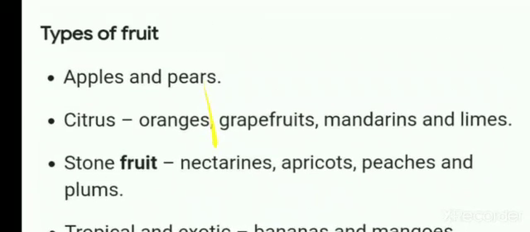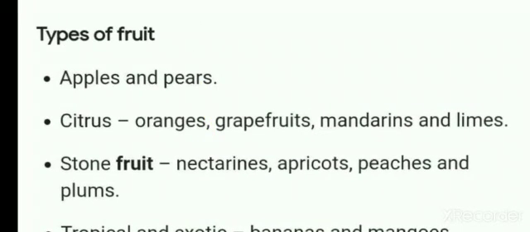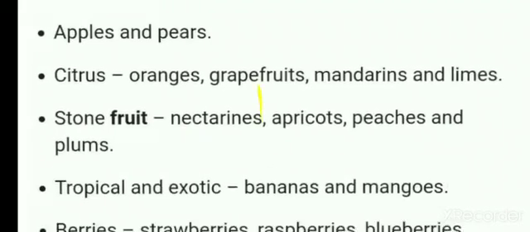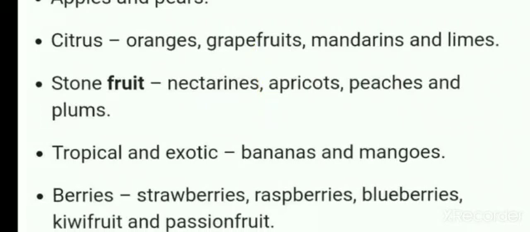Here are the examples for different types of fruits: apples and pears, citrus fruits which are oranges, grapefruits, mandarins and limes, stone fruits which are nectarines, apricots, peaches and plums.